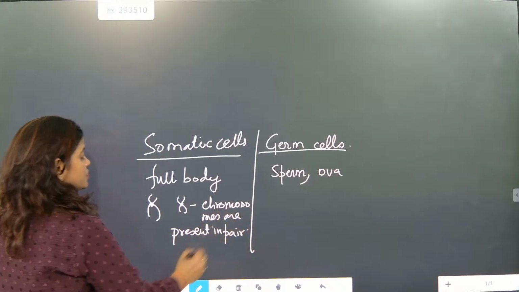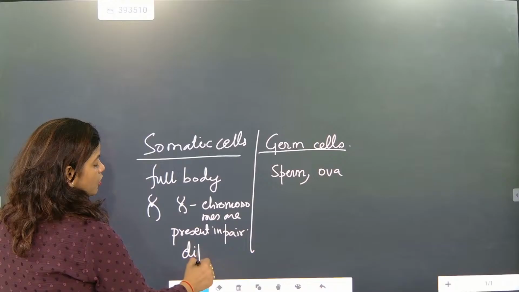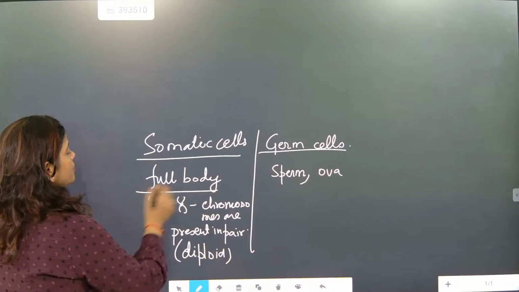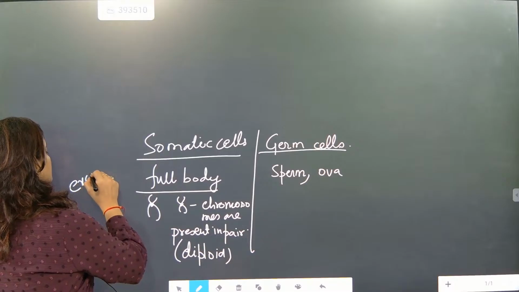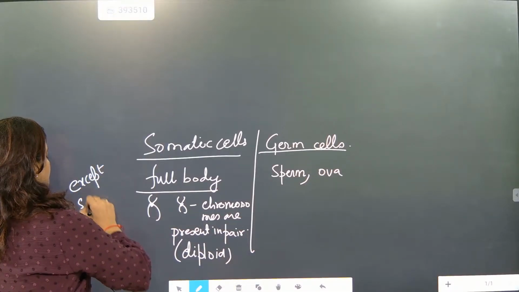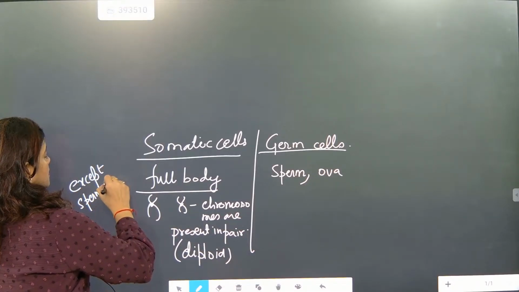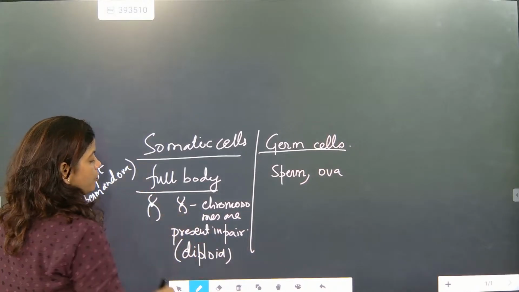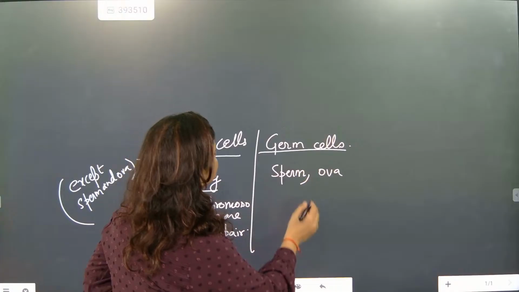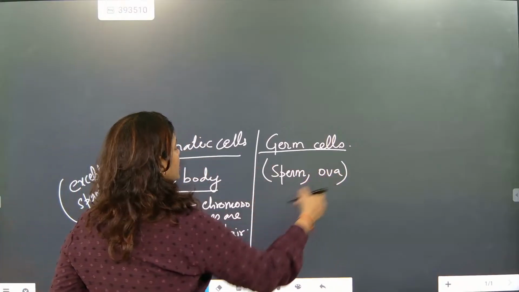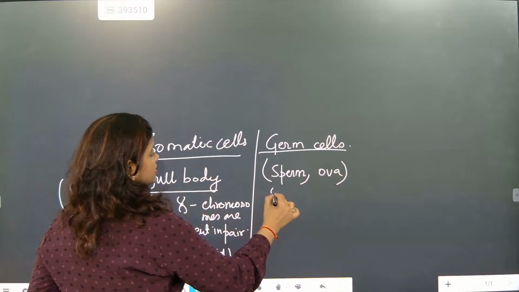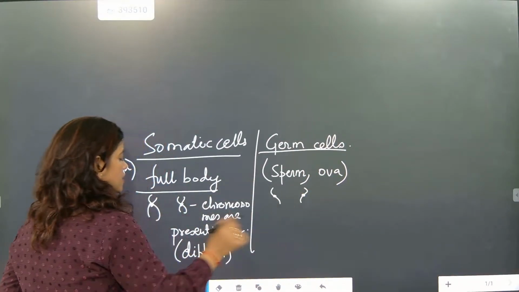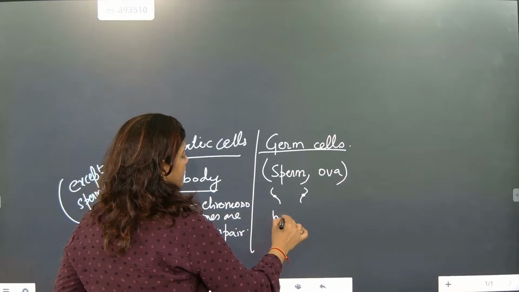So when chromosomes are present in pair, it is called diploid. Understood? Full body except sperm and ova. Got it? Diploid means pair. Now here it is germ cells, sperm and ova only present, and it is exactly single. Got it? And it is exactly called haploid.